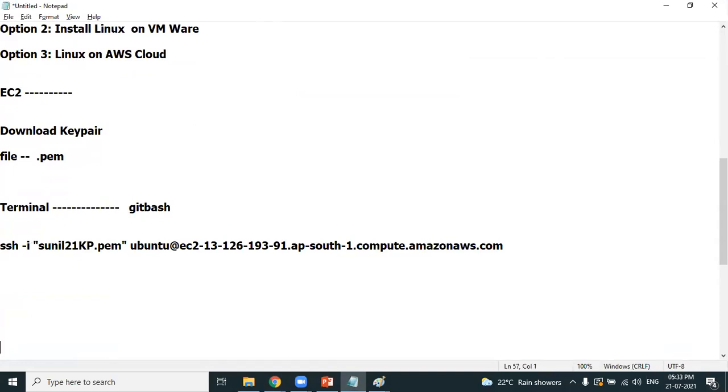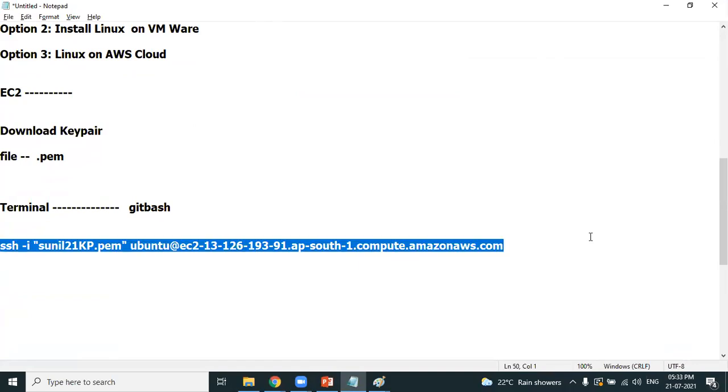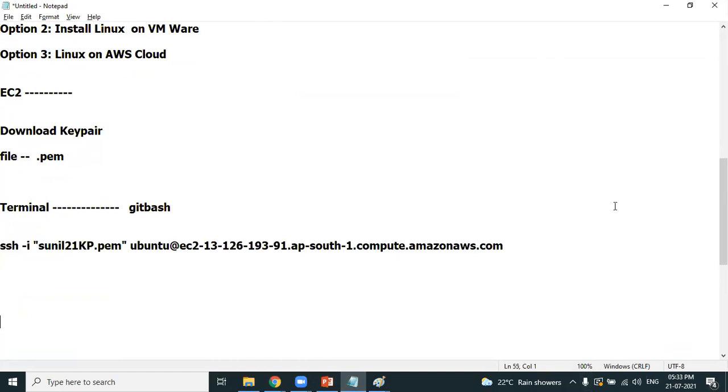And where should you run this command? You should not run it in your notepad. You have to run this SSH command in the terminal. What terminal? Yes, you are right, Git Bash. So open the terminal. Very important point. You have to open the terminal, and where should you open the terminal?